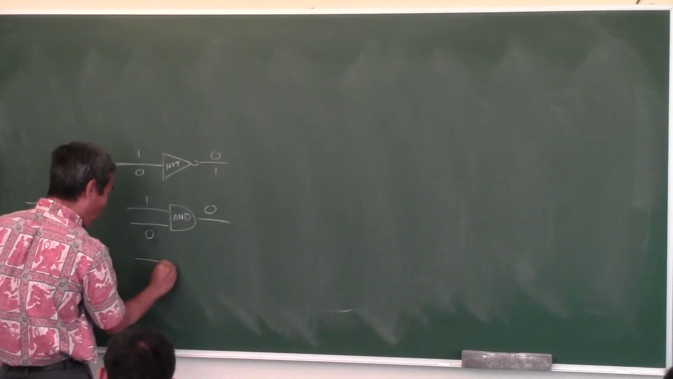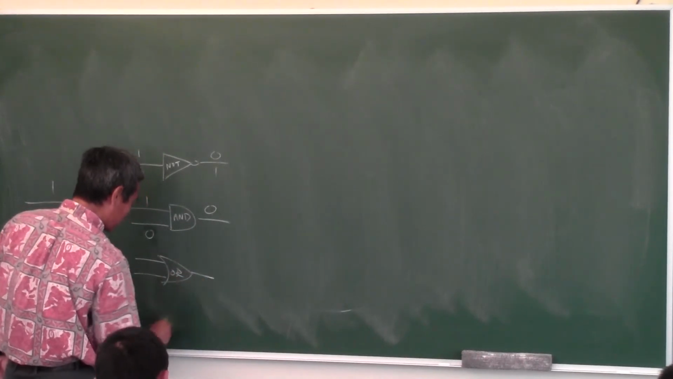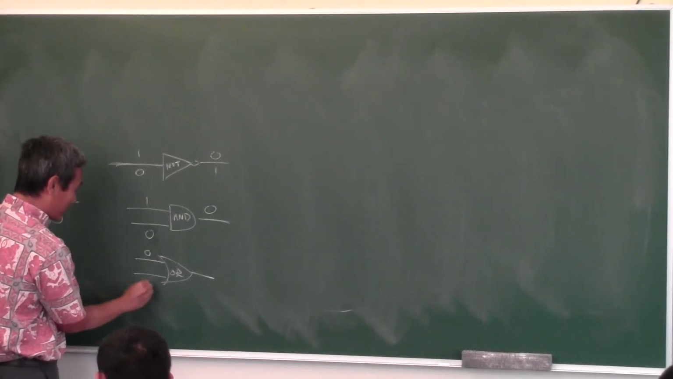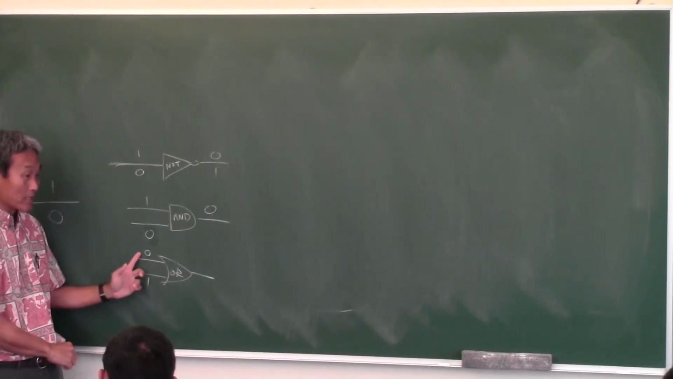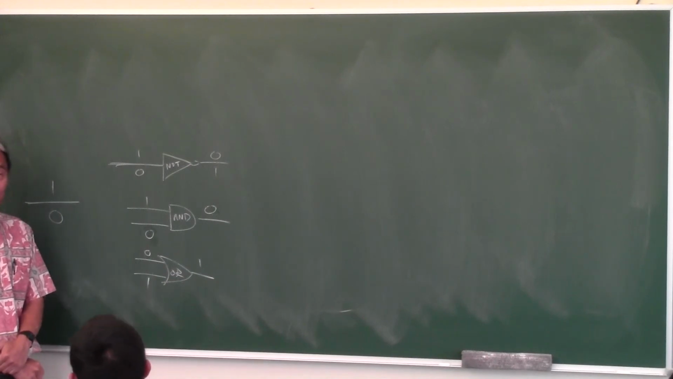Okay, and the last one is the OR gate. You have two inputs. It looks like this. These are all standard electrical engineering symbols now. It works just like the OR statement. So if this is a 0 and this is a 1, what do you think the output's going to be? If you have an OR statement and one is false and one is true, what is it? It's true. There you go.